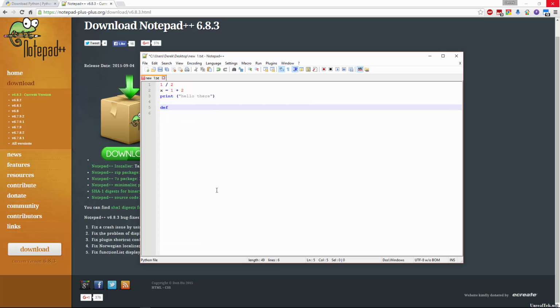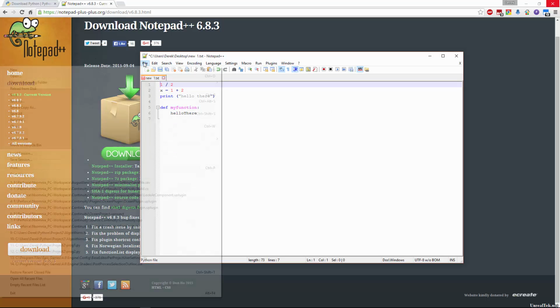So now it gives us a much easier way to read it. It gives us line numbers, things are highlighted, numbers are in red, functions are in pink, statements are in blue, and so on and so forth. So that's what I suggest you use.